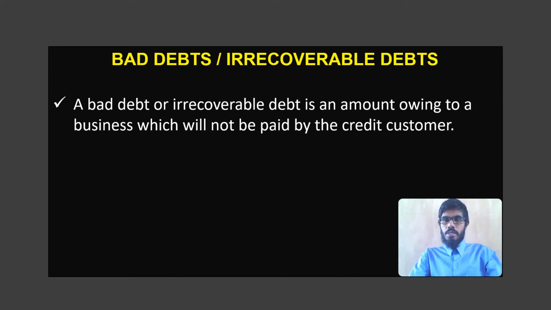are called irrecoverable debts. For example, let's say we sell goods worth 500 to a credit customer, and then due to a personal reason or due to a business related reason, we are 100% sure that this customer is not going to pay the amount to us, or that this customer is 100% unable to pay this amount to the business. Then we decide that this is an irrecoverable debt or a bad debt.